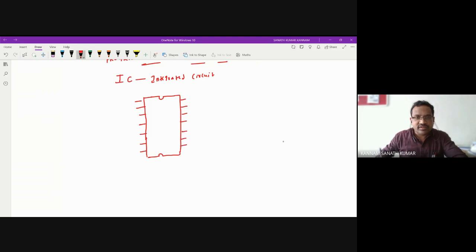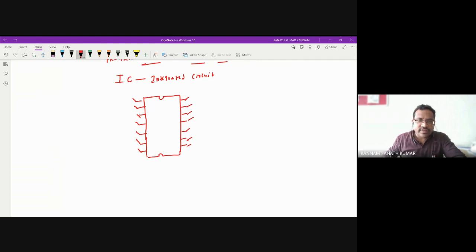You have some pins in this IC. So these are the pins in the IC. That means if you see this IC, each and every combinational circuit has some IC. So if you want to design a larger circuit, like a processor or a memory,